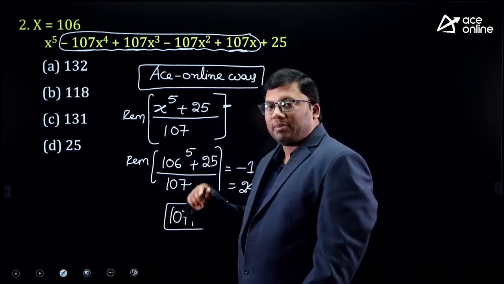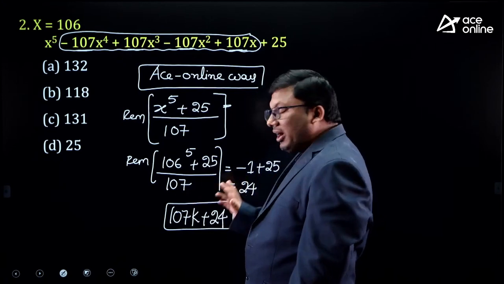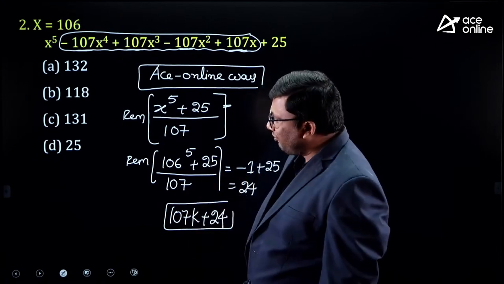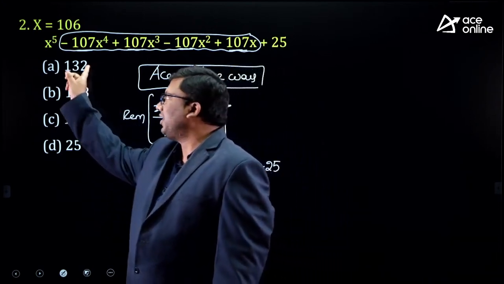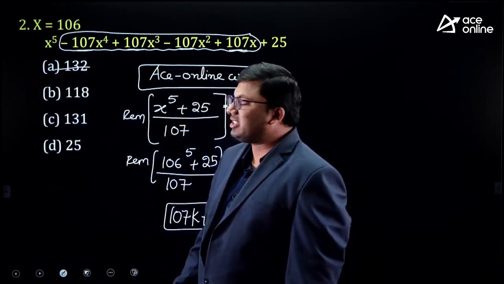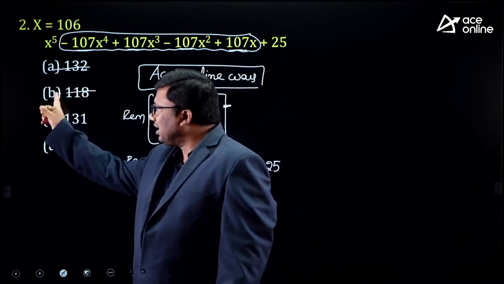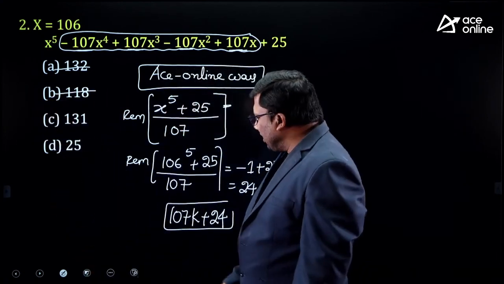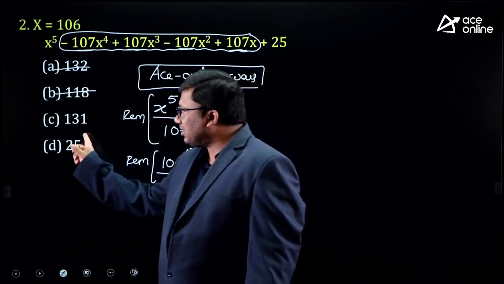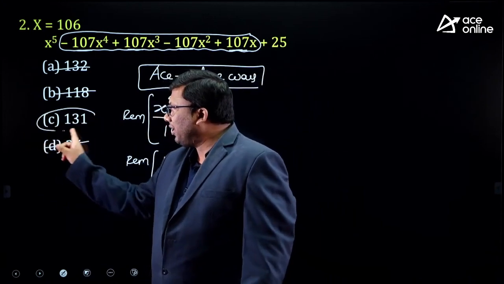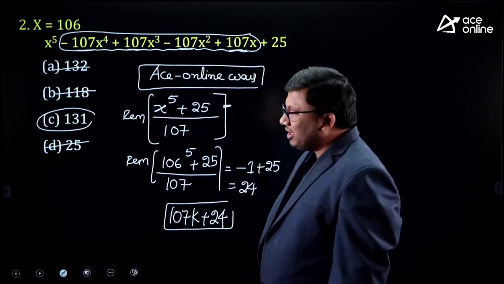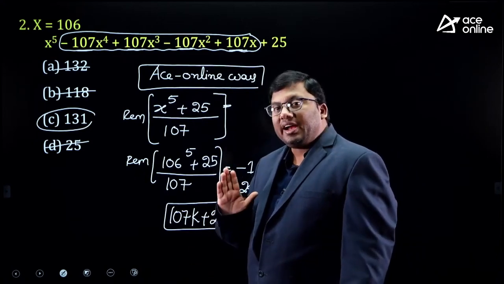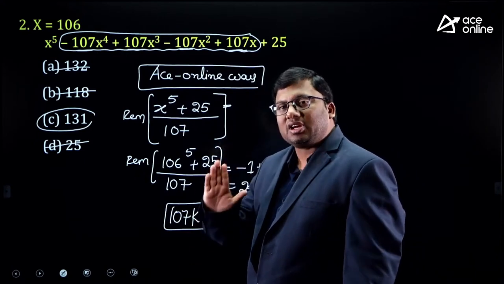When you divide a number by 107, the remainder should be how much? 24. 107 ones are 107. It is 25, eliminated. 107 ones are 107. It is 11, eliminated. It is 24. 107 ones are 107. Remainder is 24. So the answer for this question is 131. I hope the idea is very much clear to you.